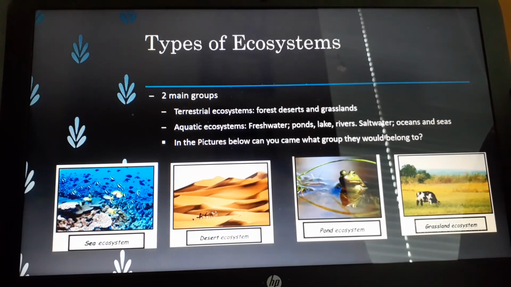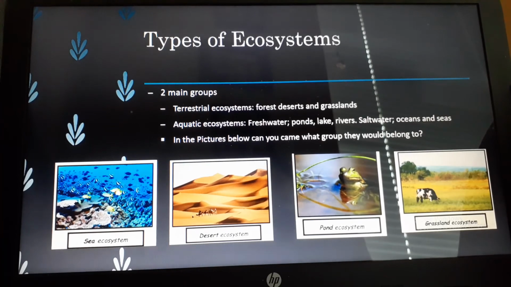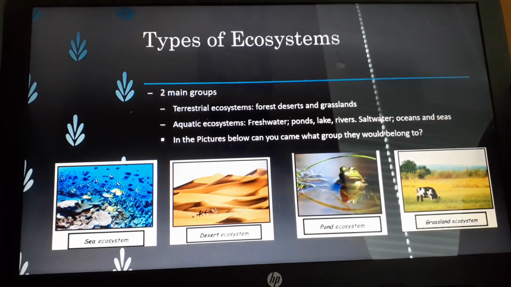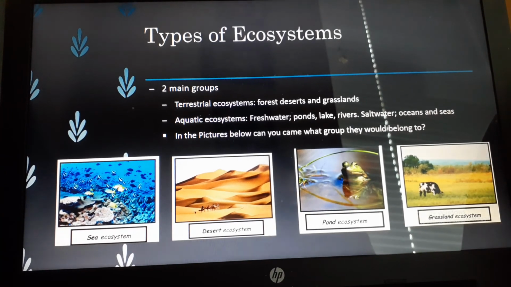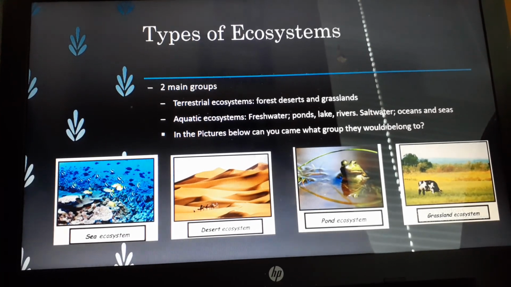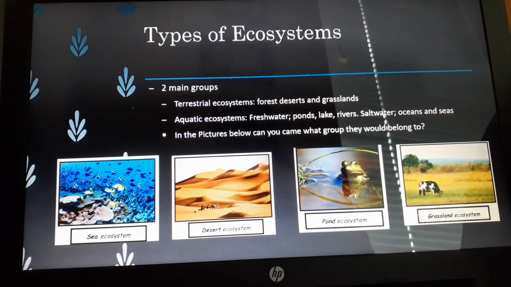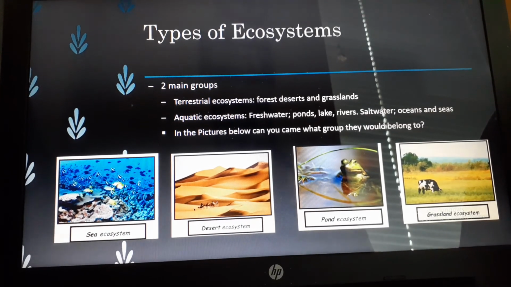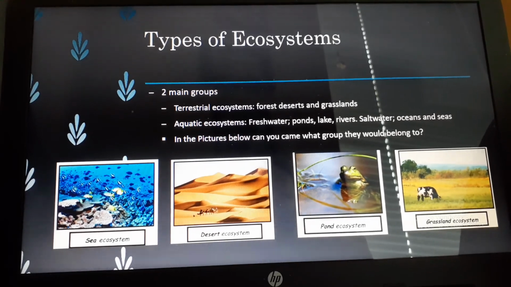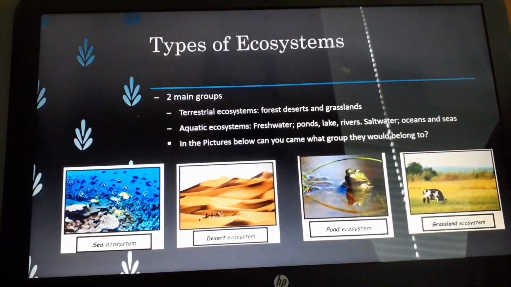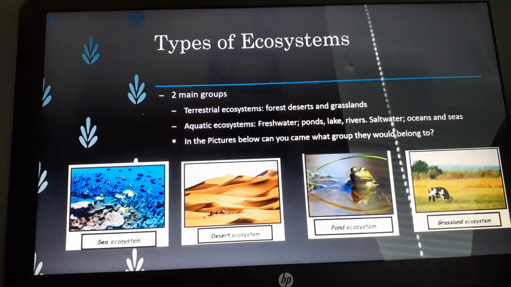There are different types of ecosystems. There are two main groups. One is terrestrial ecosystems, which include forests, deserts, and grasslands. There are aquatic ecosystems, which are freshwater and saltwater. Freshwater includes ponds, lakes, and rivers, and saltwater includes oceans and seas. In the picture below, can you come up with what groups it belongs to?